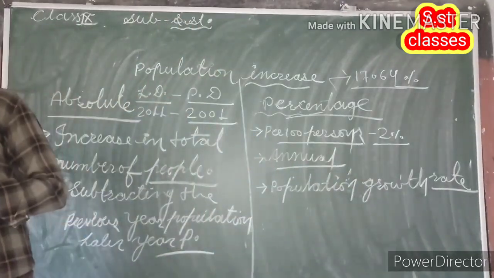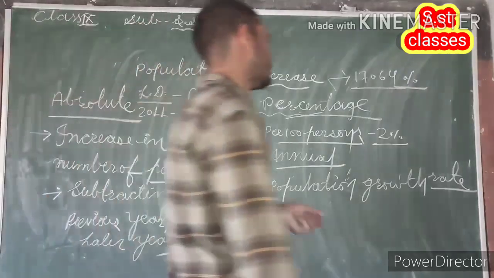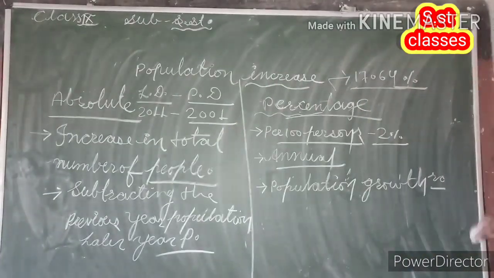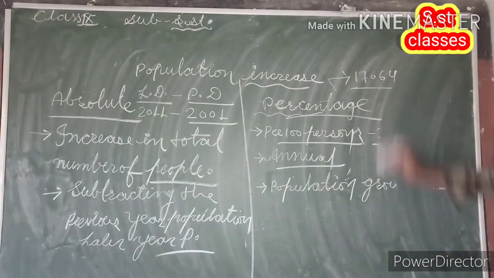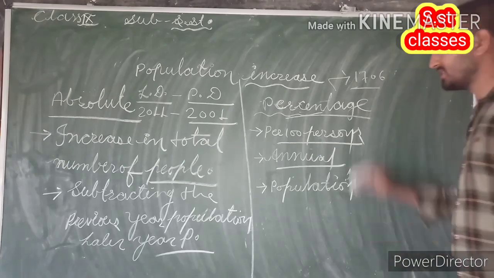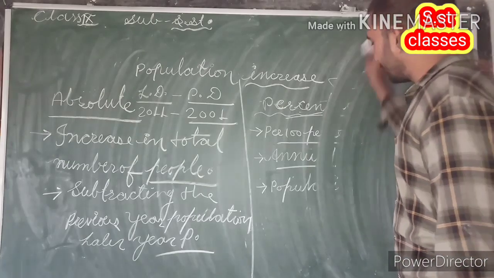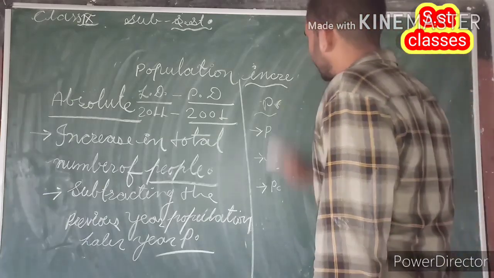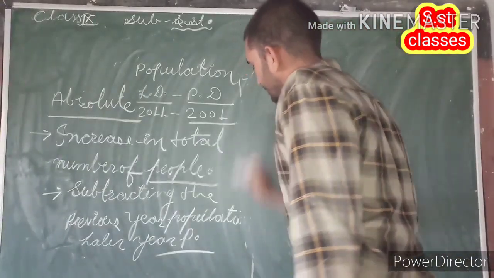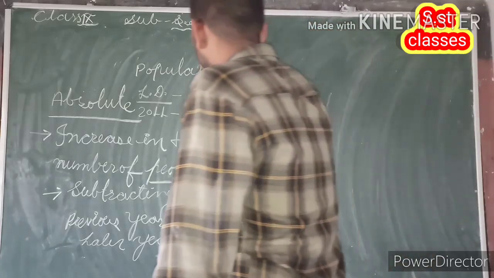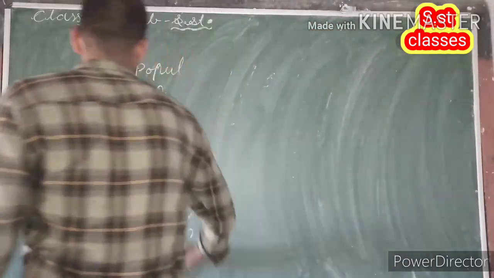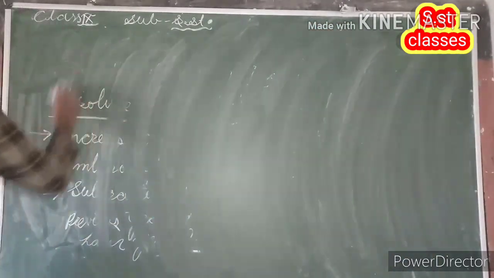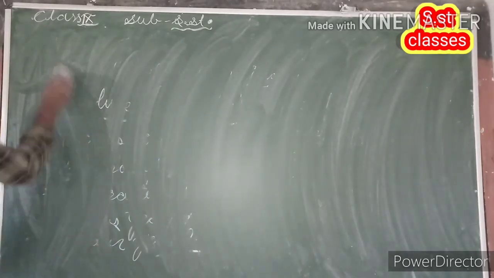Now after that, the next point which we are going to discuss here is related with the basic factors which affect population increase of a particular place. The basic factors affecting population increase rate, or we can say population increase of a particular place.